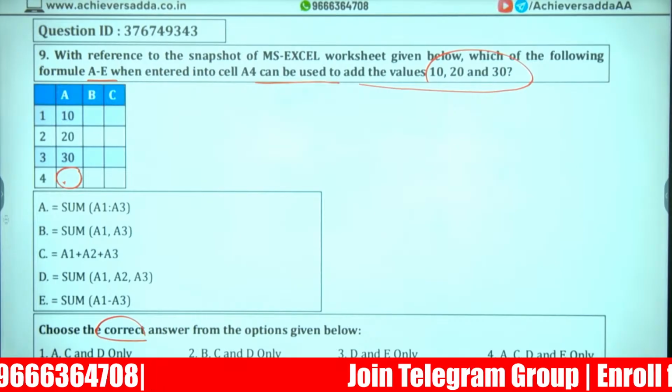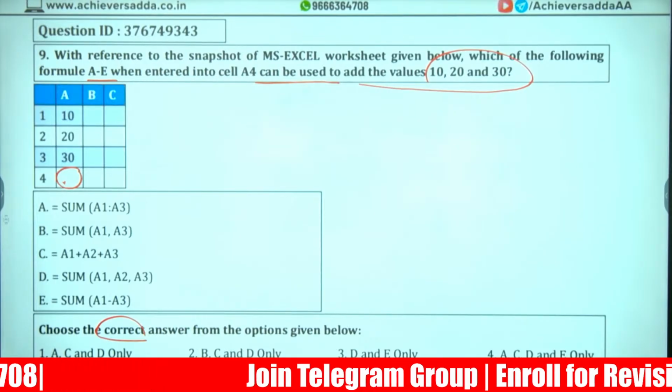Which formula can be used to add the values 10, 20, 30?